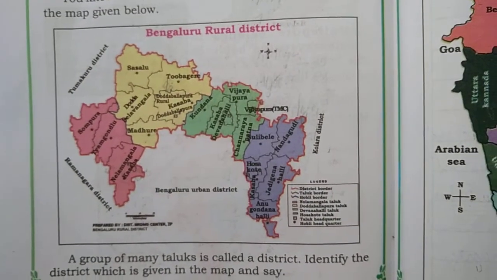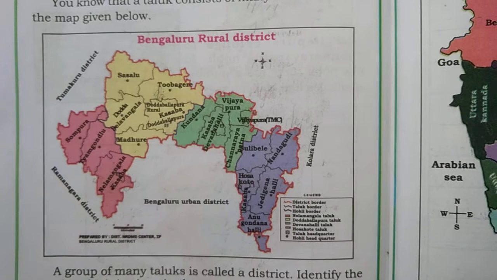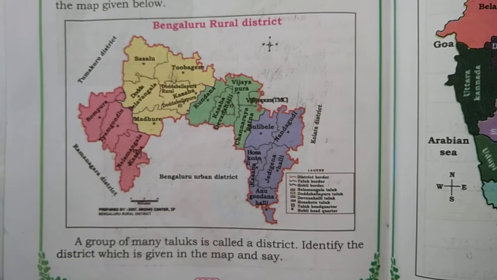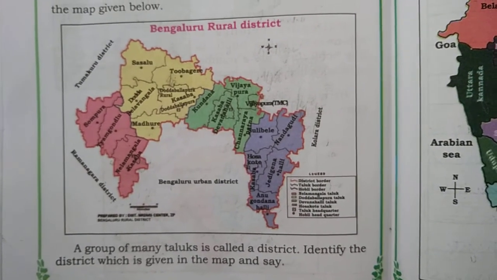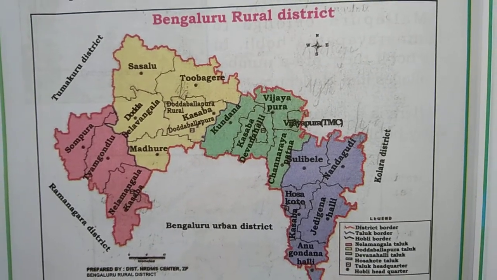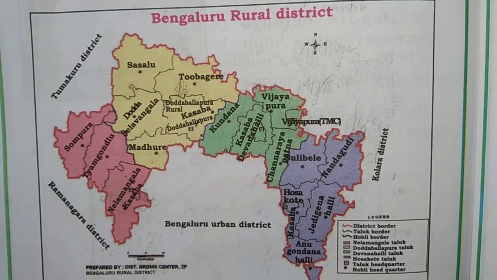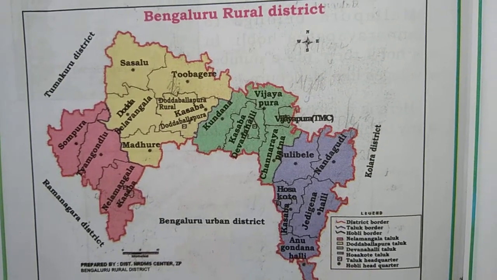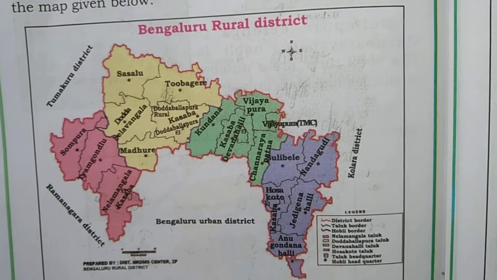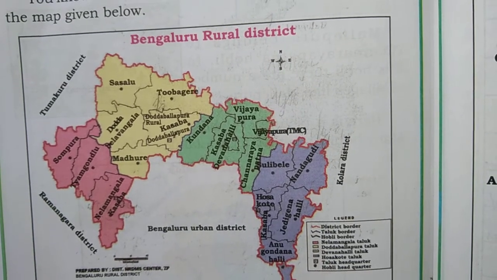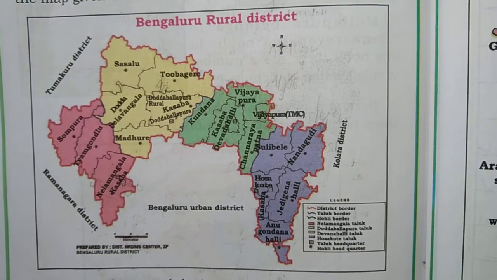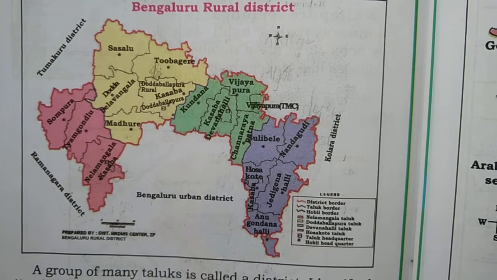Here is Bengaluru rural district. How are districts formed? A group of many taluks is called a district. Identify the district which is given in the map and say. Here Doddaballapura, Kasaba, next Nelamangala, Vijaypur and also Nandagudi, Hoskote. All these are the taluks of Bengaluru rural district.